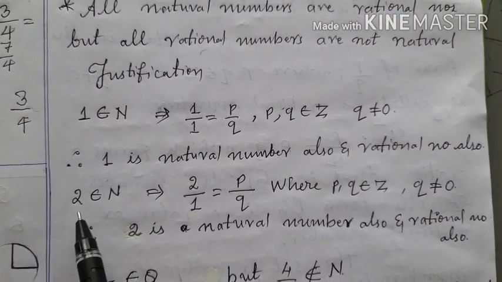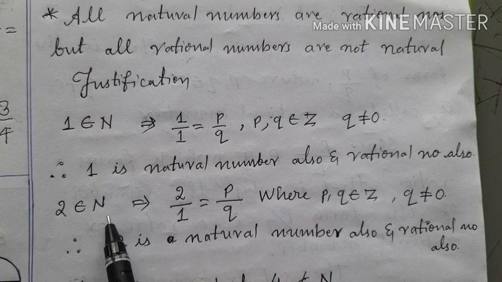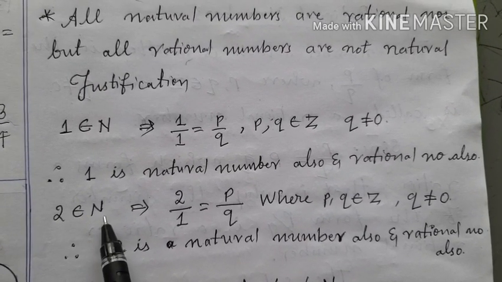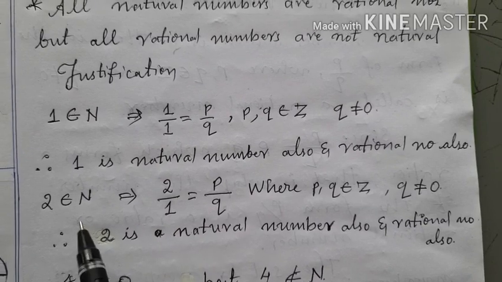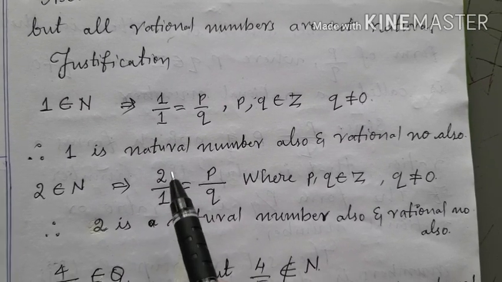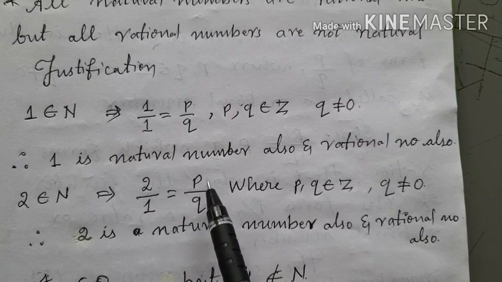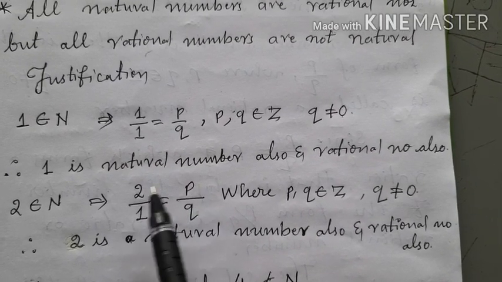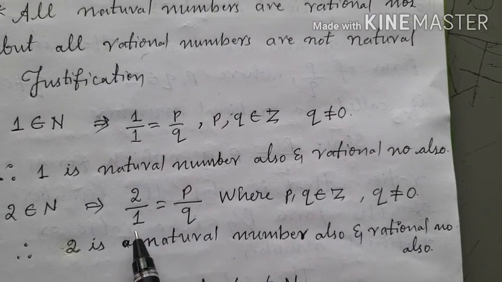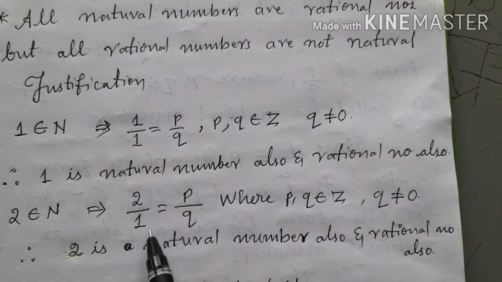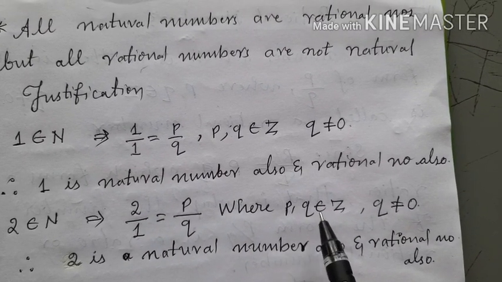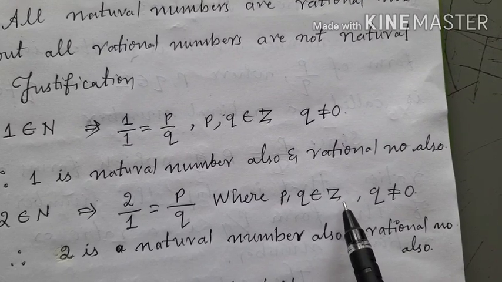Similarly, take 2. 2 belongs to N, means 2 is a natural number. This 2 can also be written as 2 by 1. Okay? 2 by 1 is equal to p by q, where p is 2 and q is 1. Both 2 and 1 are integers. That is why p and q belong to Z, means integers.